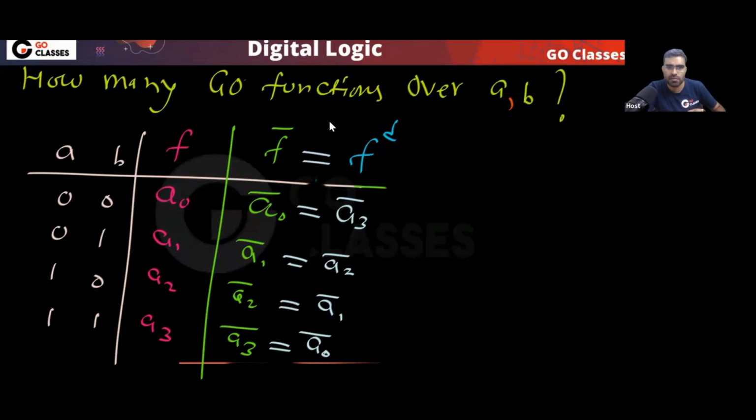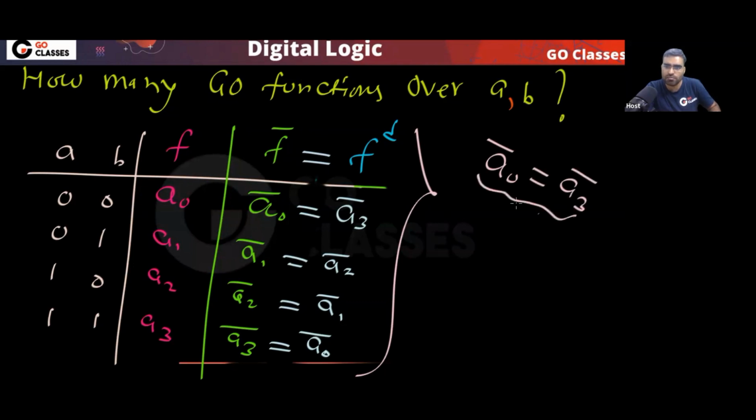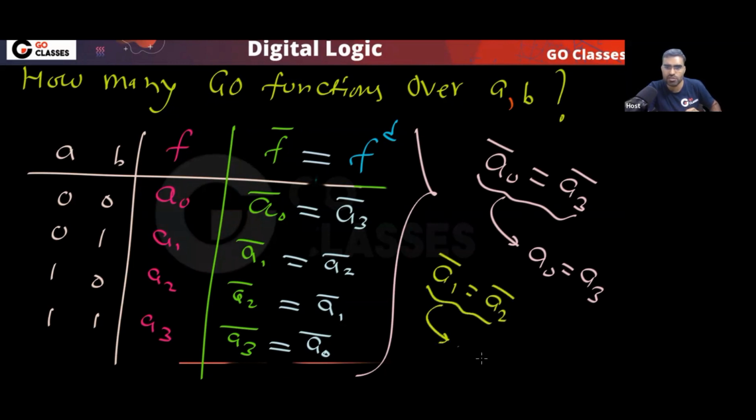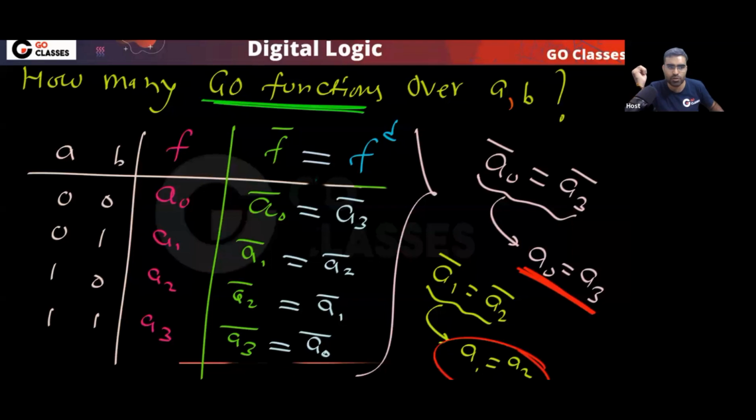So what is happening here? If they are the same, can I say a0 complement is the same as a3 complement? That means a0 is the same as a3. Yes or no? And similarly, a1 complement is the same as a2 complement. That means a1 is the same as a2. Is this clear? So this is the property they have: a3 is the same as a0, a1 is the same as a2.